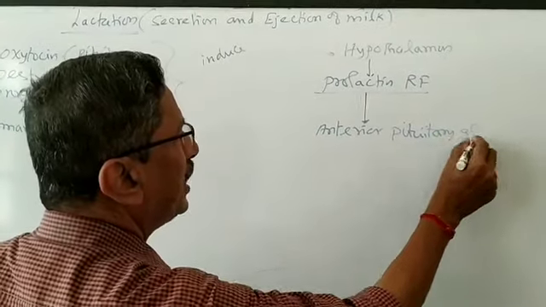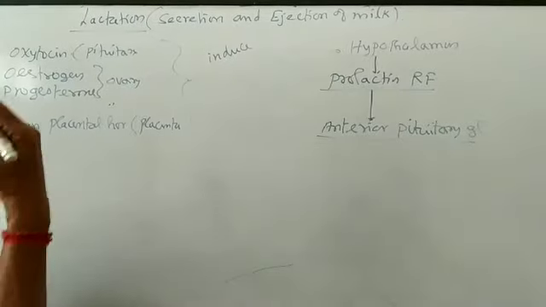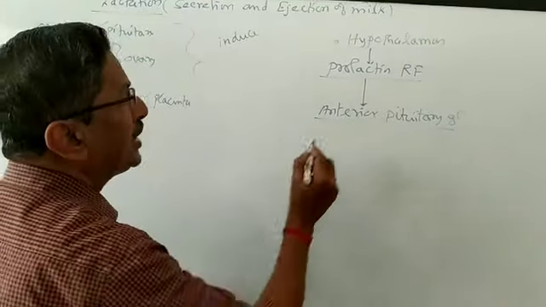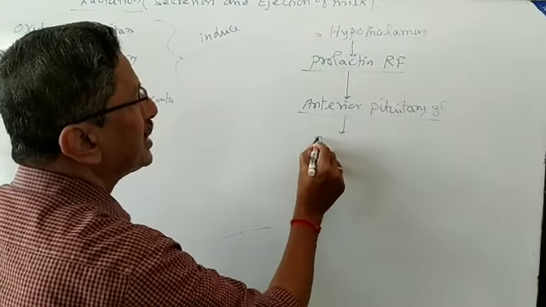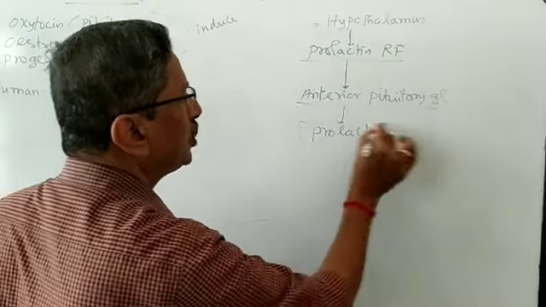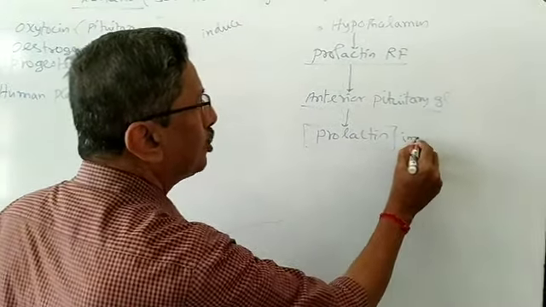The pituitary gland has an anterior lobe and a posterior lobe. The releasing factor goes to the anterior pituitary, and the anterior pituitary secretes a hormone called prolactin. It is an important hormone.